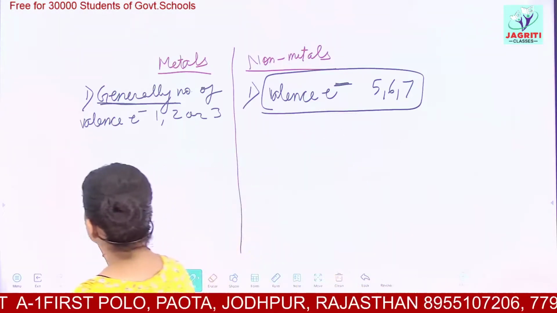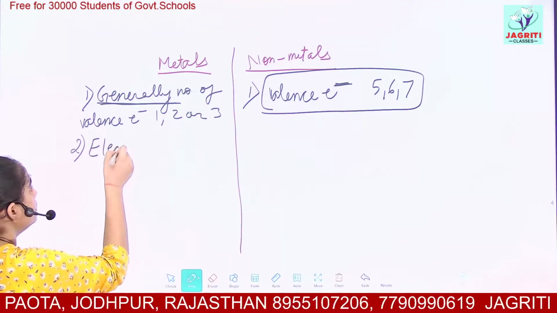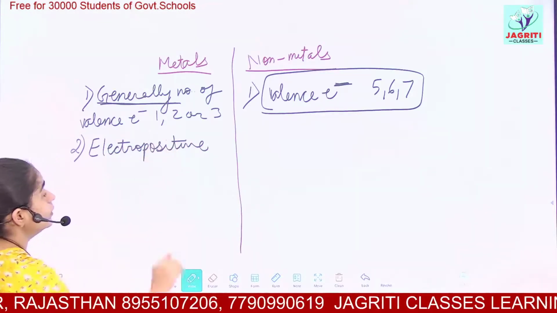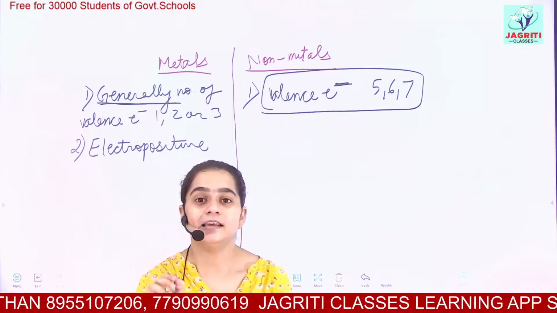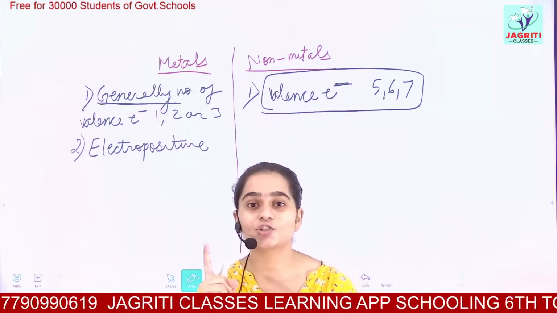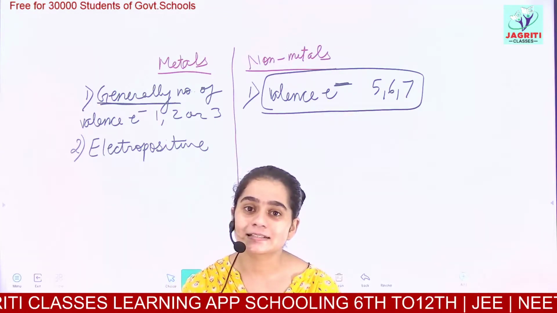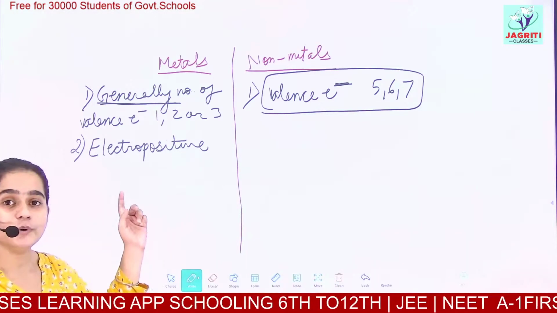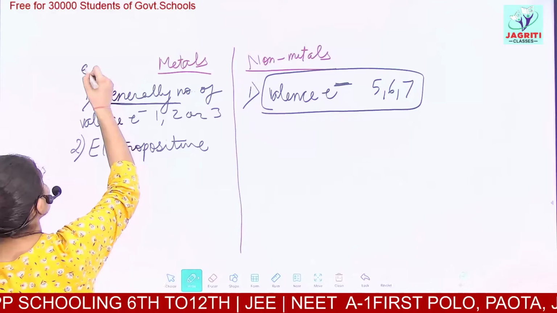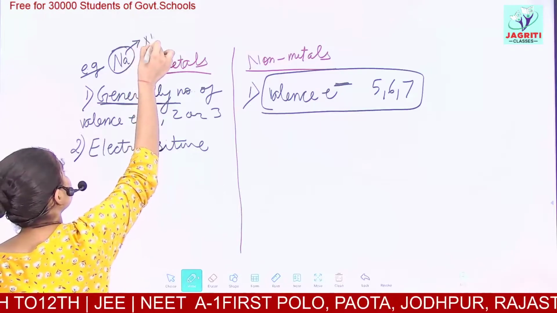The second difference is that metals are generally electropositive in nature. You just saw sodium, Na. For gaining stability, Na lost its one electron, which was providing it an instability factor, and it became Na+, so it gained a positive charge. So we are saying metals are generally electropositive. Remember the example of sodium, which for stability becomes Na+.